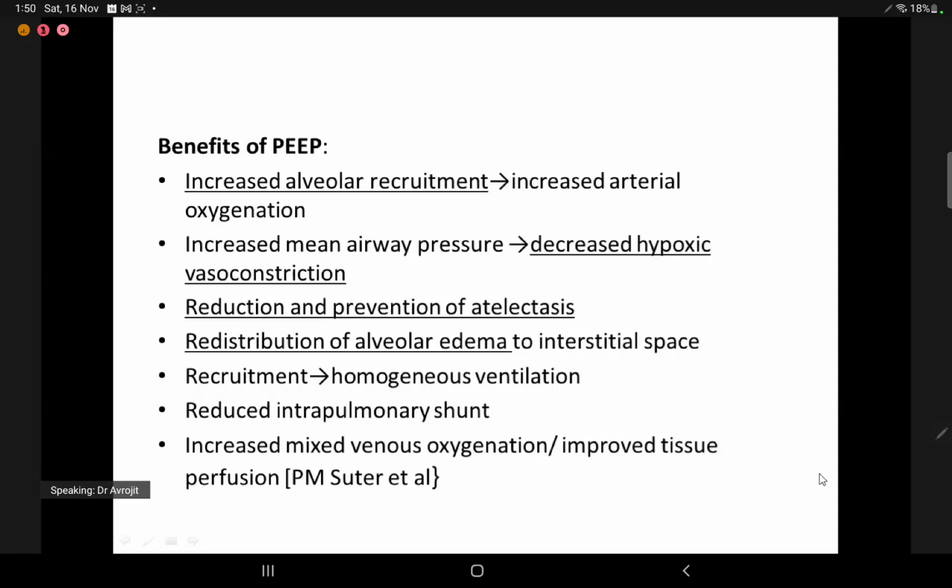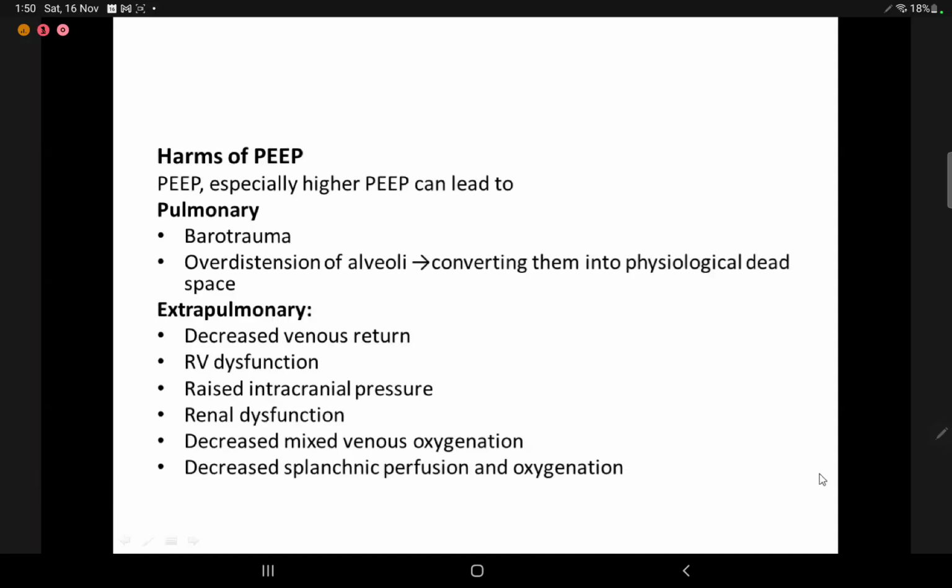There's a study I've quoted along with that. What are the harms of PEEP? PEEP, especially high PEEP, can lead to multiple harms. The pulmonary harms are barotrauma or overdistension of alveoli, converting them into physiological dead space. Extrapulmonary problems that we encounter with higher PEEP are decreased venous return, RV dysfunction, raised intracranial pressure, renal dysfunction, decreased mixed venous oxygenation, decreased splanchnic perfusion and oxygenation.